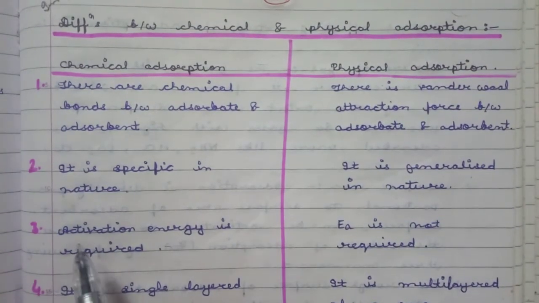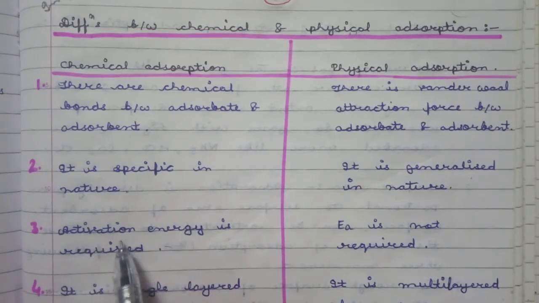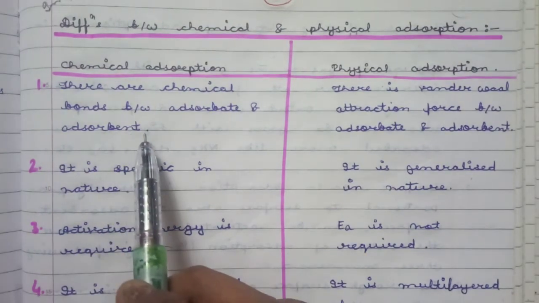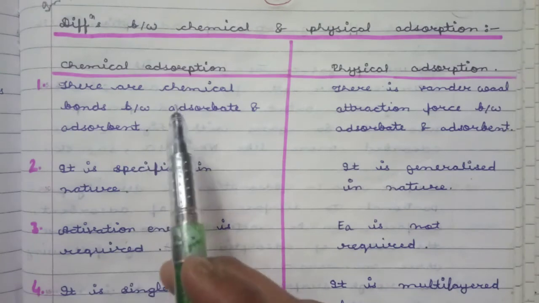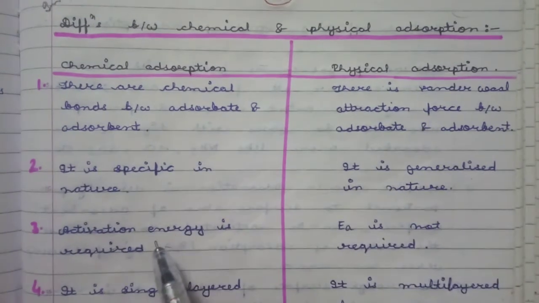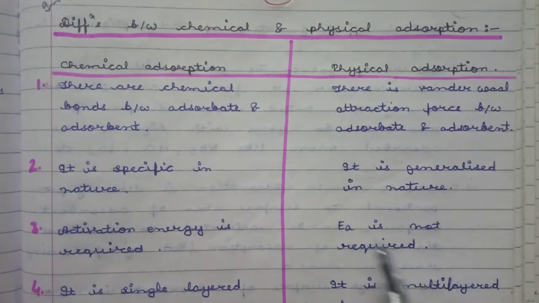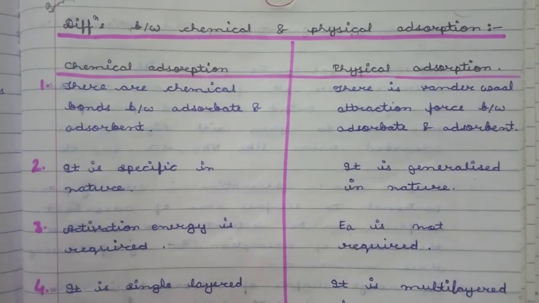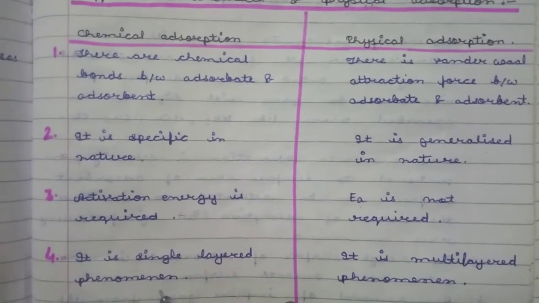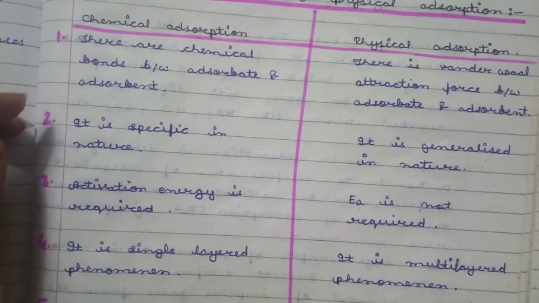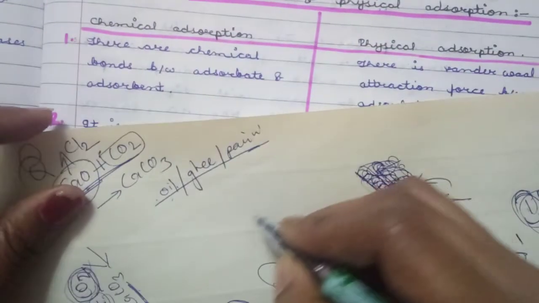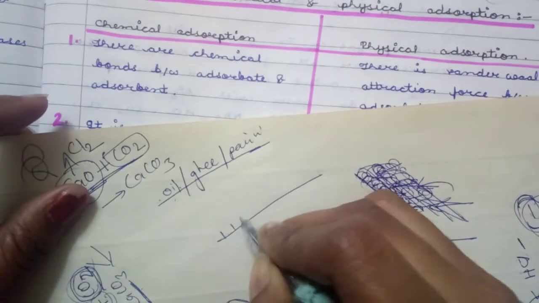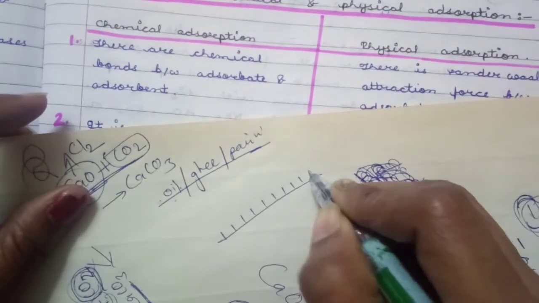Here activation energy is required because it is a chemical process, a chemical reaction is taking place, so activation energy is compulsory, while in physisorption there is no requirement of activation energy because there is no chemical reaction. Chemisorption is a single layered phenomenon. Just like I told you, suppose this is the surface and nails are present on it.